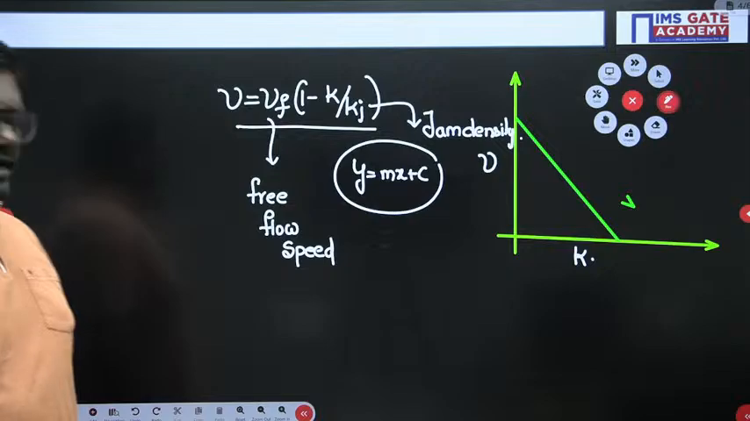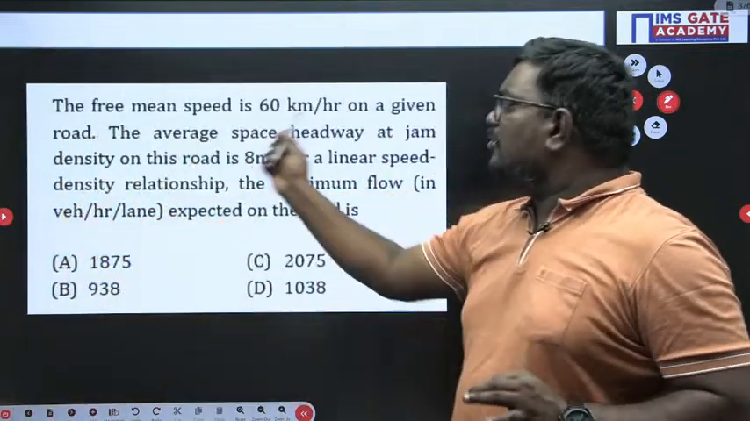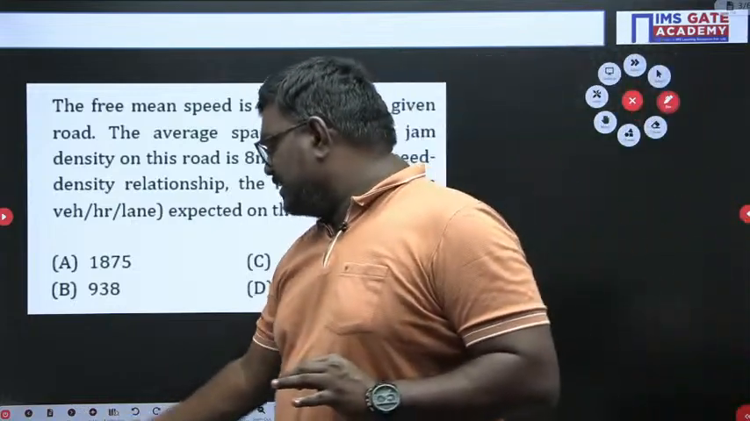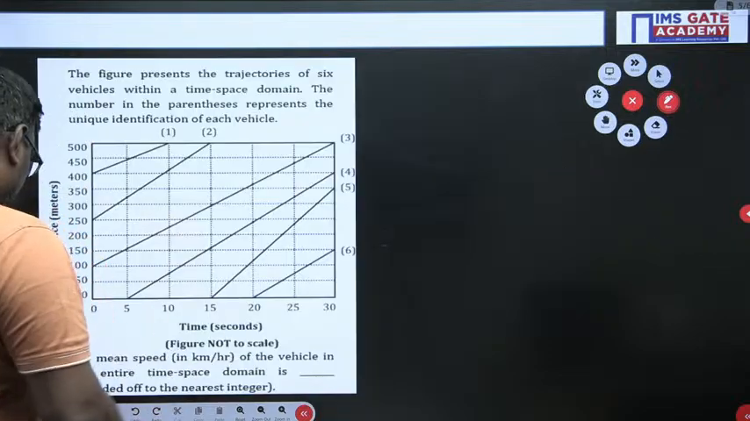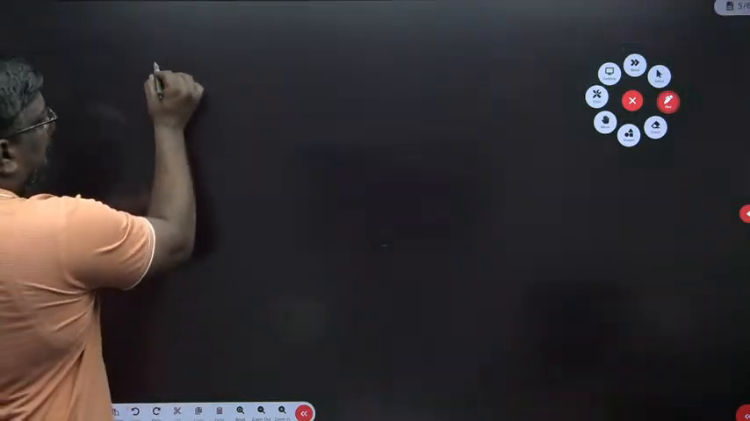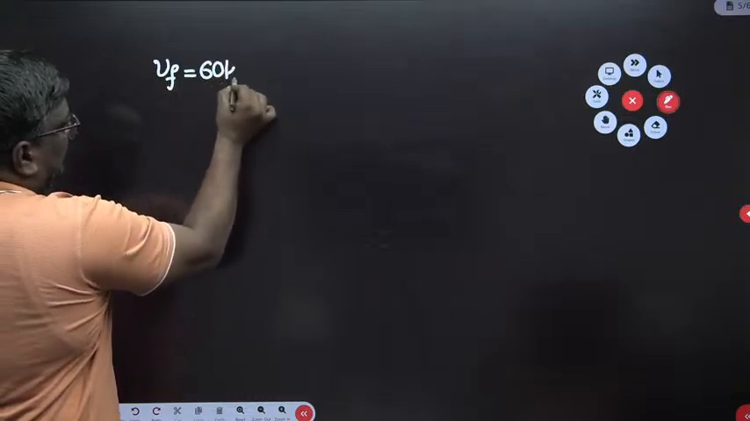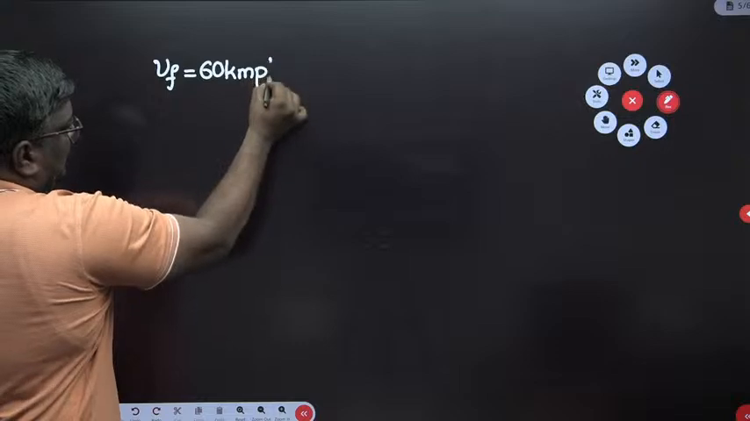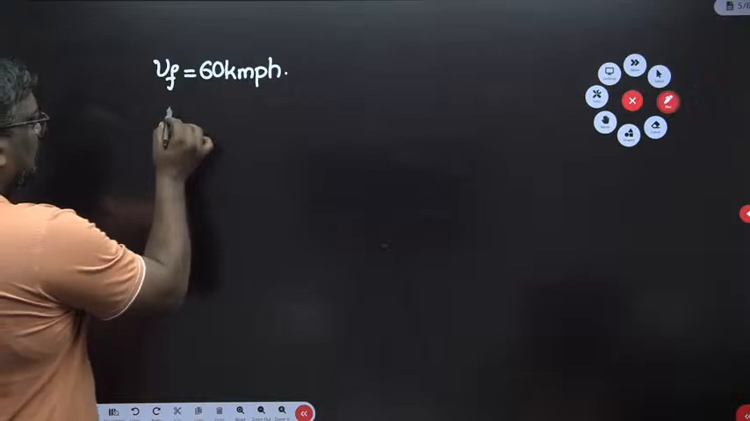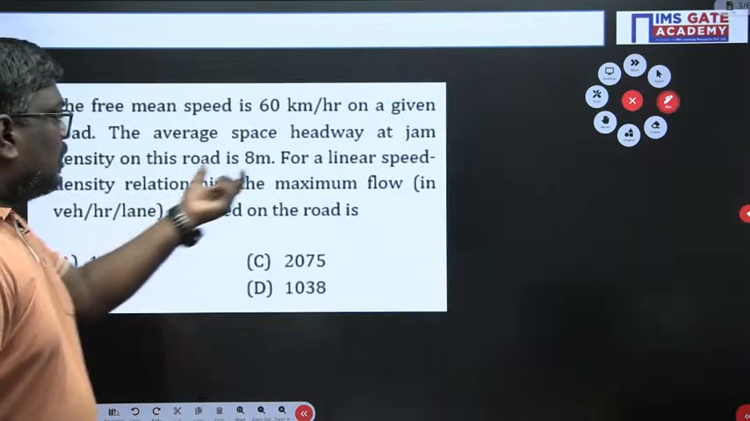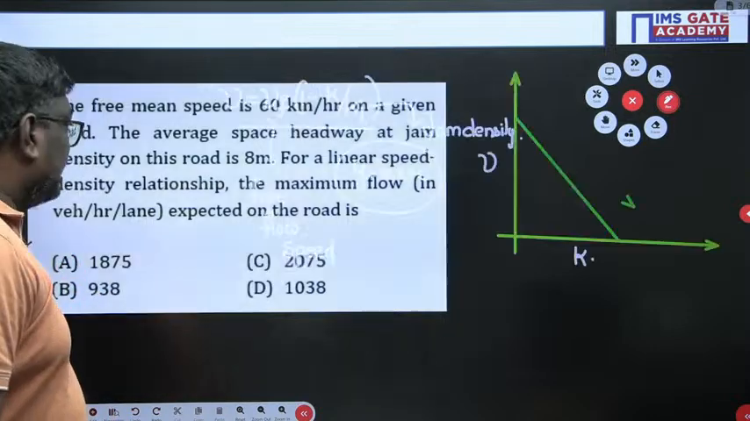If you see the question here, they have given you clearly the free mean speed. Free mean speed is how much? 60 km per hour. Now please understand, they have given you the space headway. For a linear speed-density relation, the space headway is how much? 8 meter. I hope you are clear, my dear students.